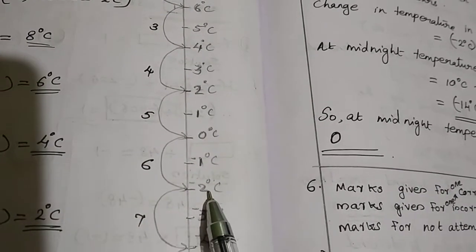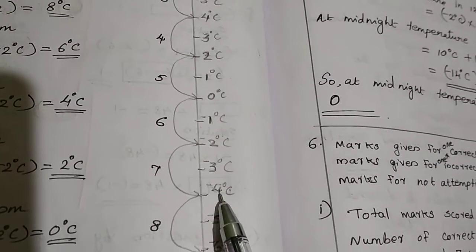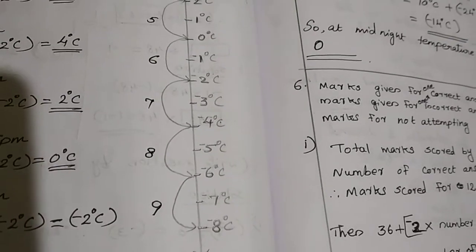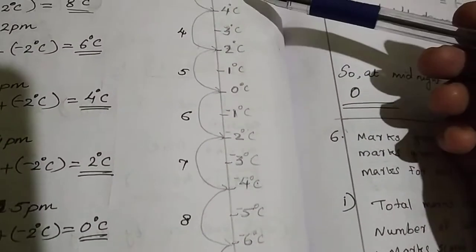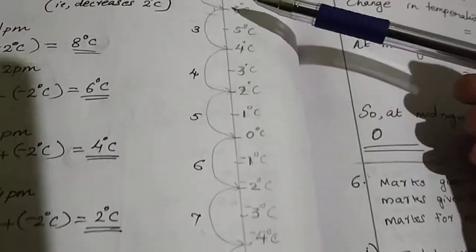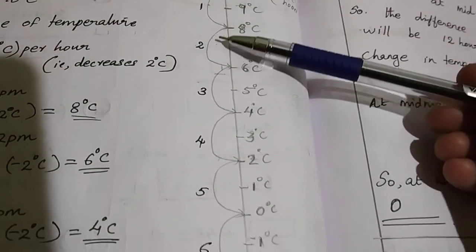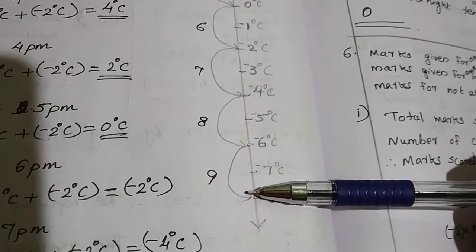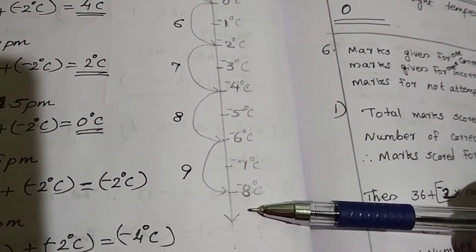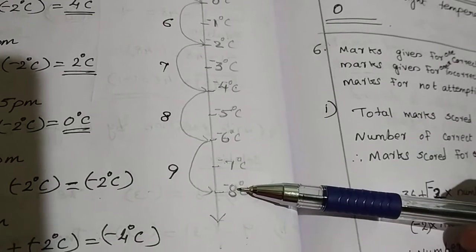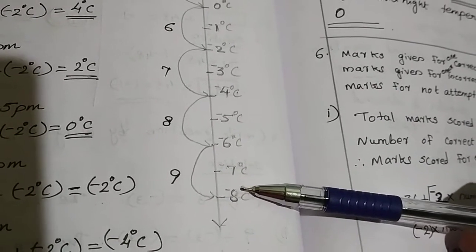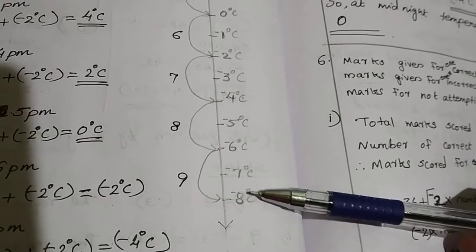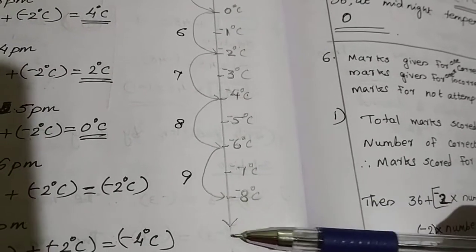Then negative 2, then negative 4, then negative 6 and negative 8. So after 9 hours, we can count it as 1 hour, 2, 3, 4, 5, 6, 7, 8 and 9. This will be up to negative 8 degrees Celsius. Then this will start to reduce.